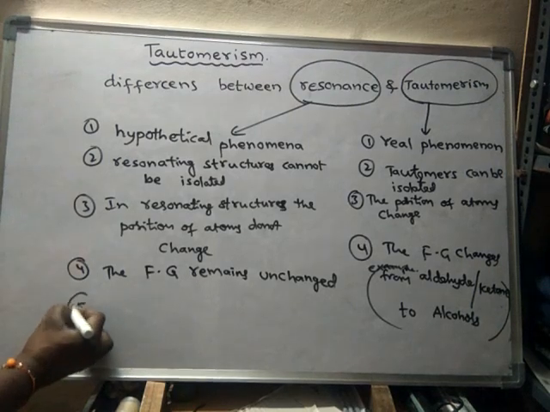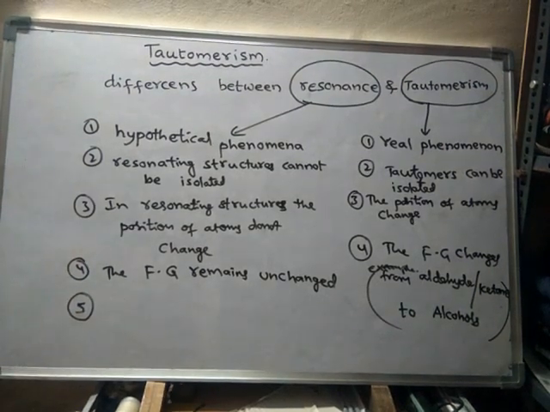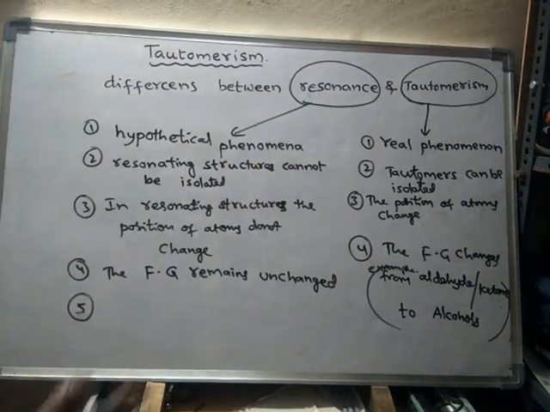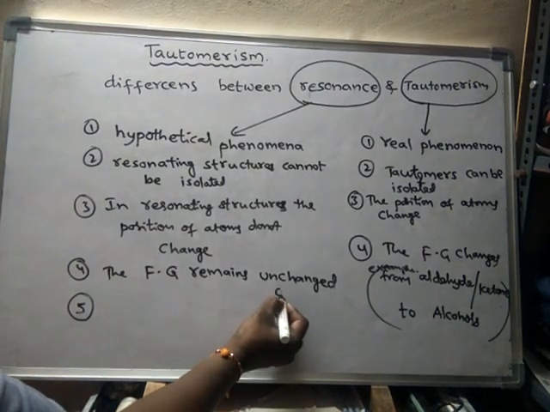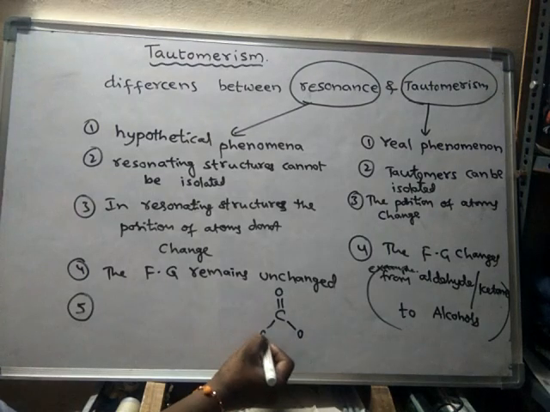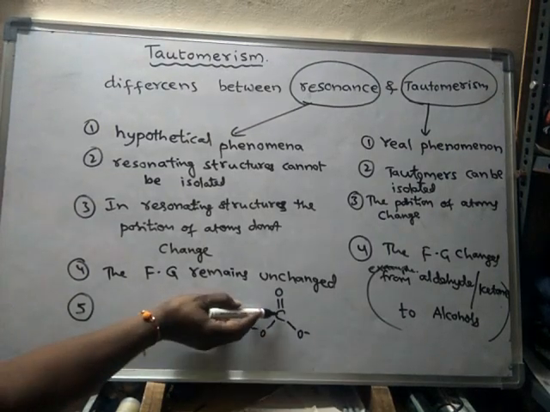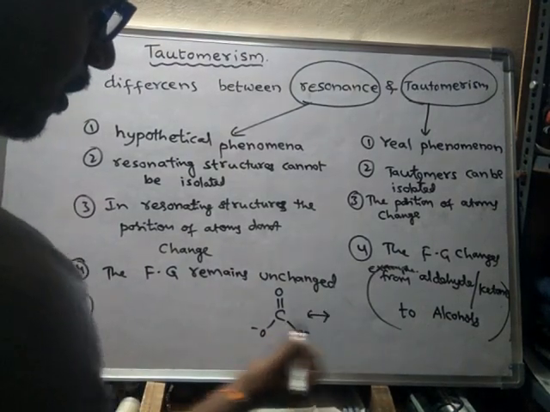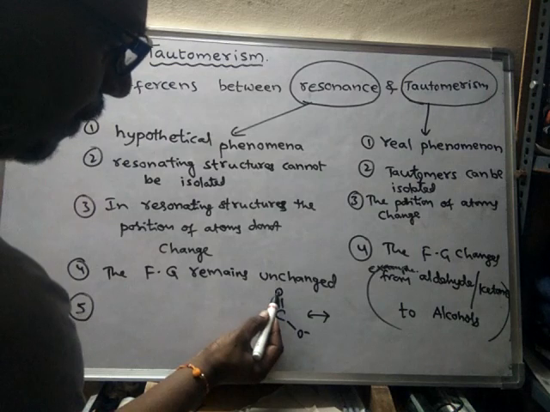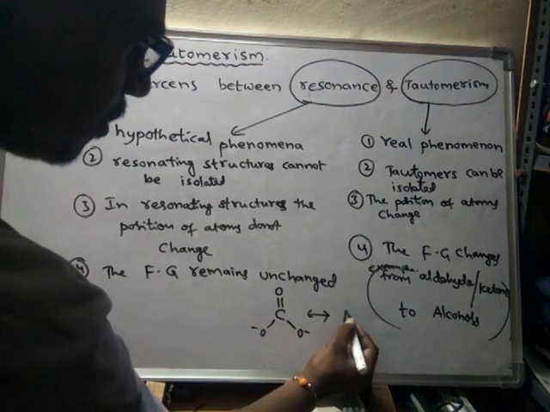And one more difference: in resonating structures, the bond length and bond order change. Here during resonance, what happens? So the bond length will change because look here. There is a double bond between oxygen and carbon. See what has happened due to shifting of this bond from here to here.